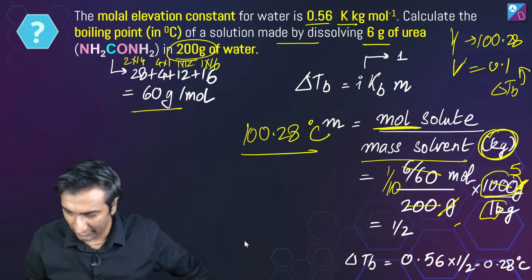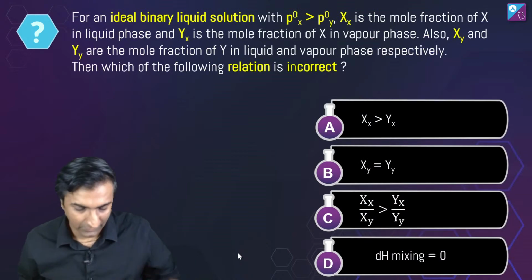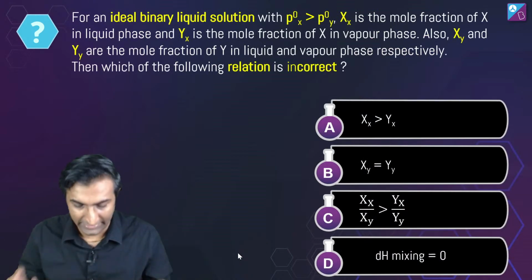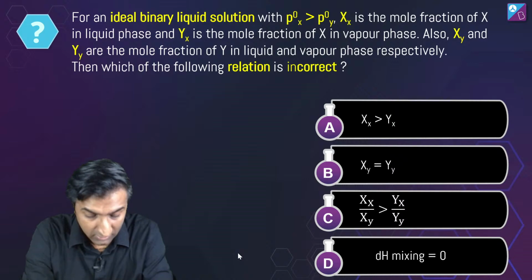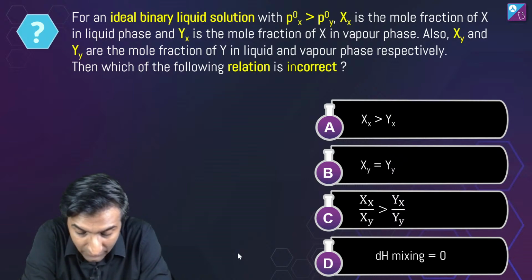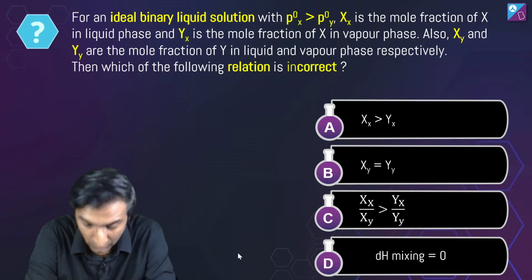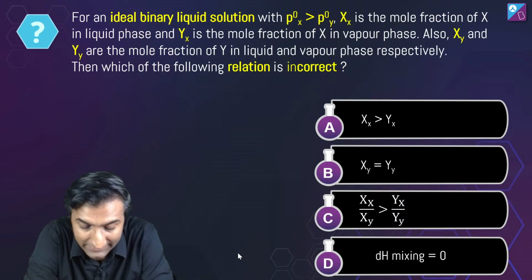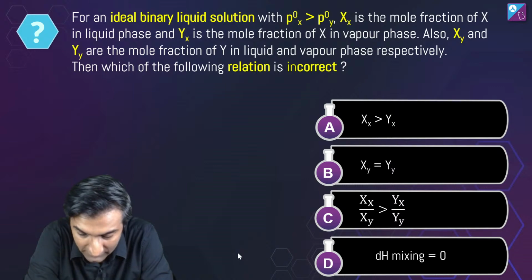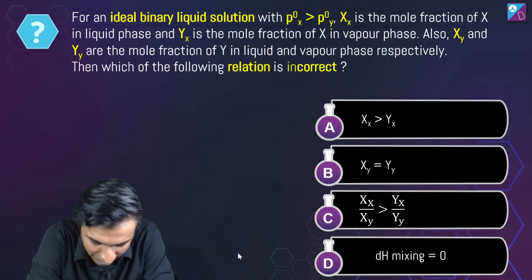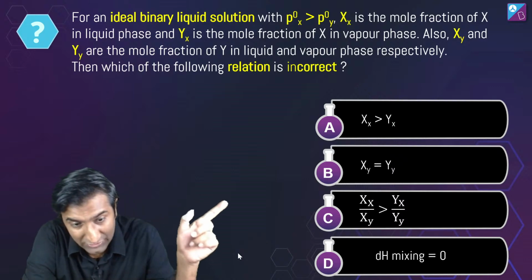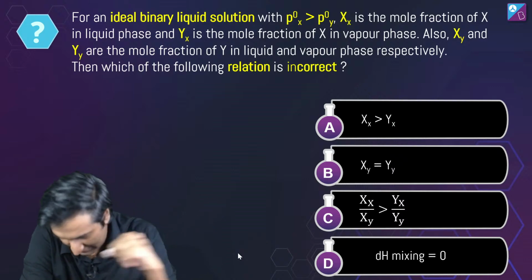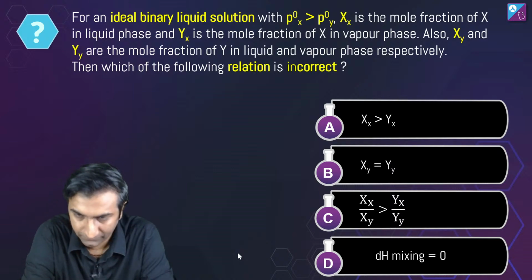Okay, all right, sweet. This is an interesting question. Could have more than one correct answer. For an ideal binary liquid solution with P naught X greater than P naught Y, X is the mole fraction of X in liquid phase, Yx is the mole fraction of X in vapor phase. Xy and Yy are the mole fraction of Y in liquid and vapor phase respectively. Which of the following relationships is incorrect? Good job Aditya. That's right.